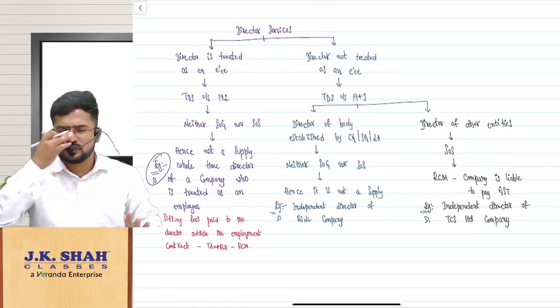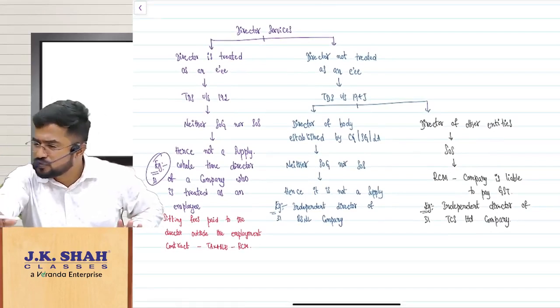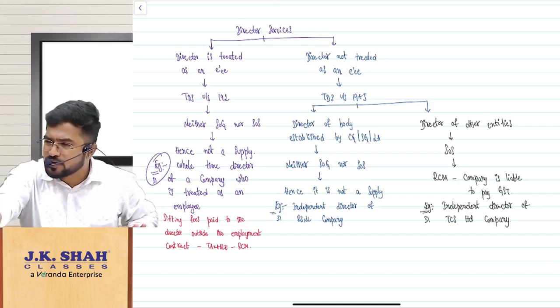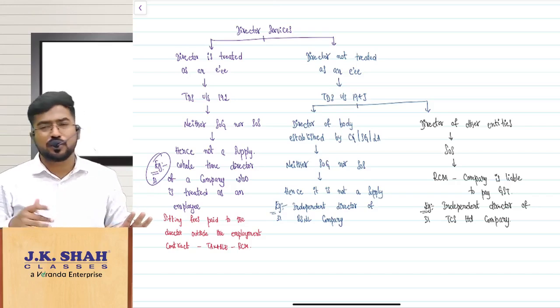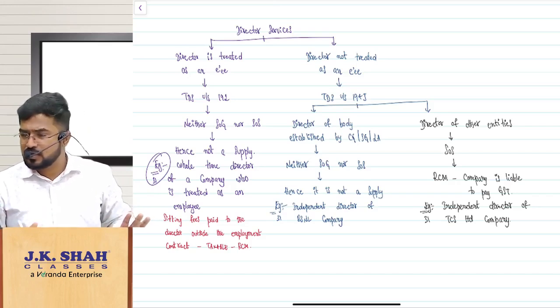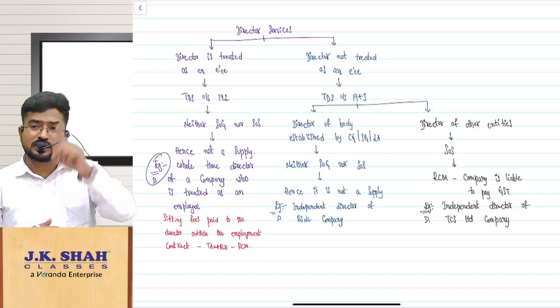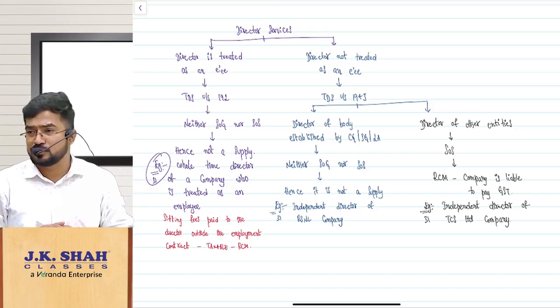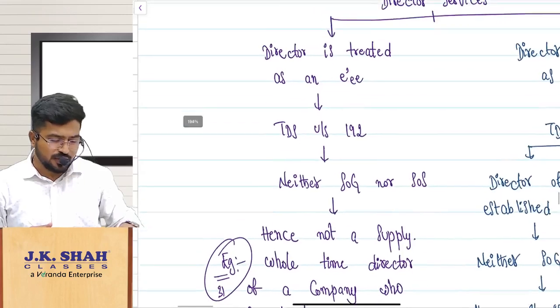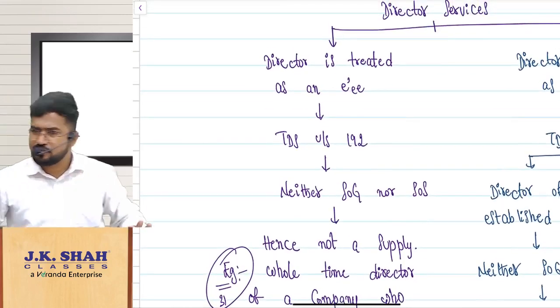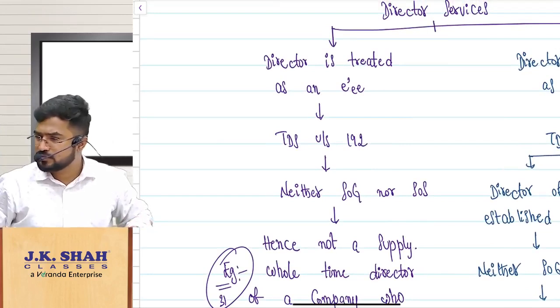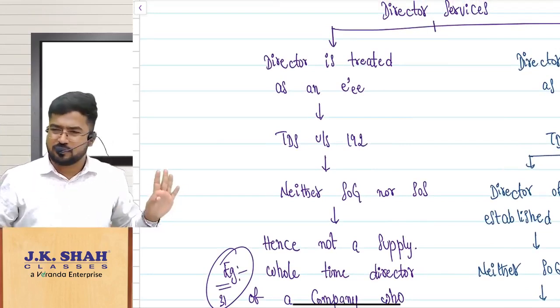You know that to become a director of a company, you need not be an employee. You may be an employee or you may not be. If you are an employee, we have discussed TDS section 192 under income tax. If you are not an employee, professional fees 194J. If you are an employee, obviously it is neither supply of goods nor supply of service because of Schedule 3.